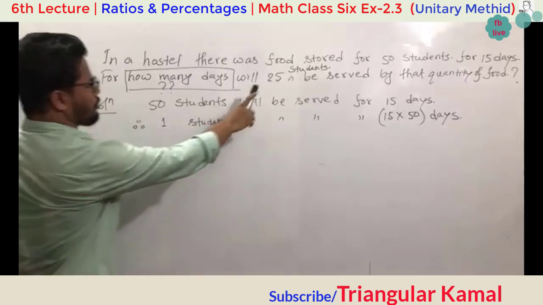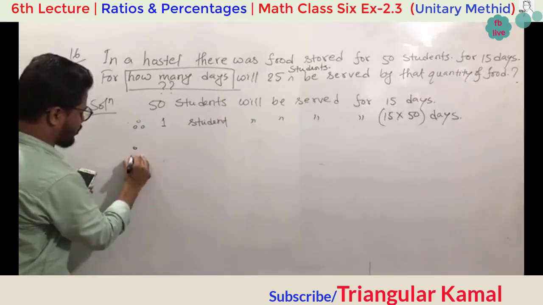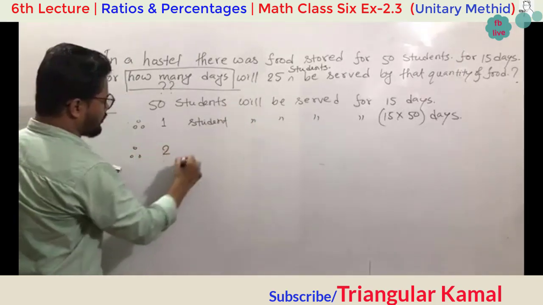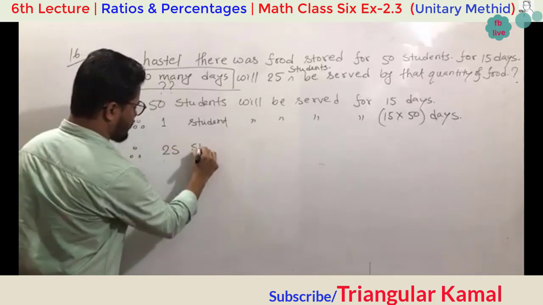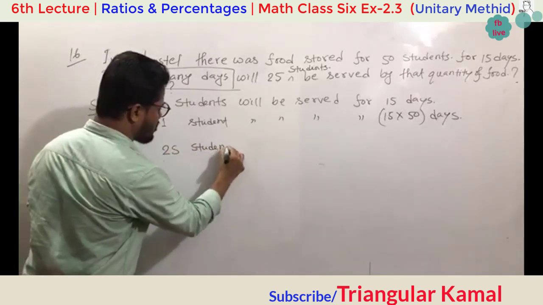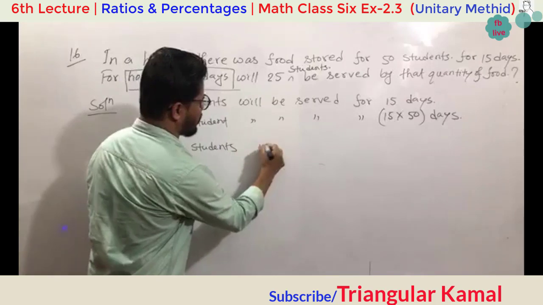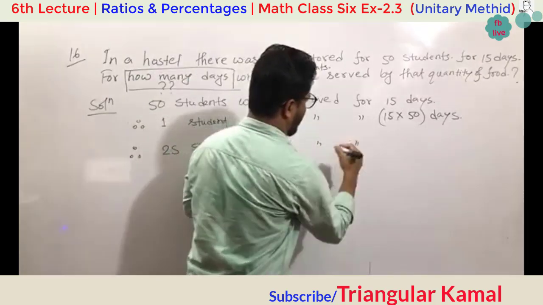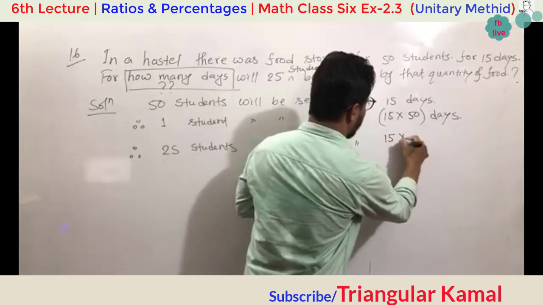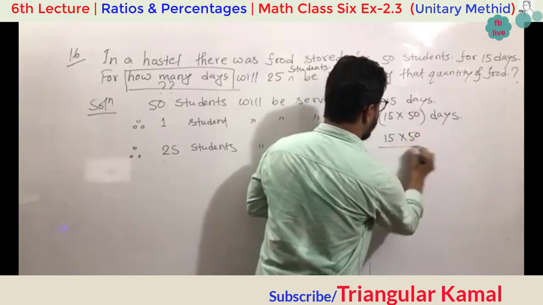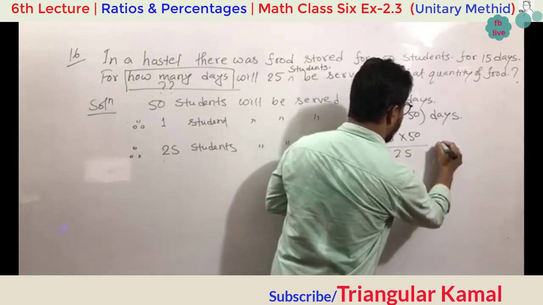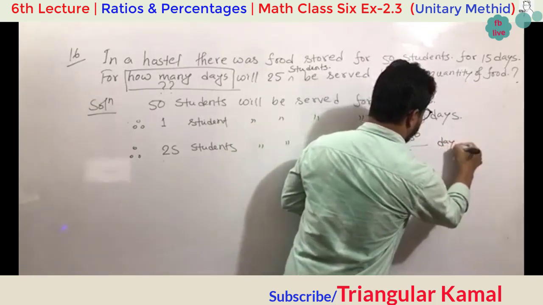If now 25 students, then 25 students will be served for 15 multiplied by 50 divided by 25 days.